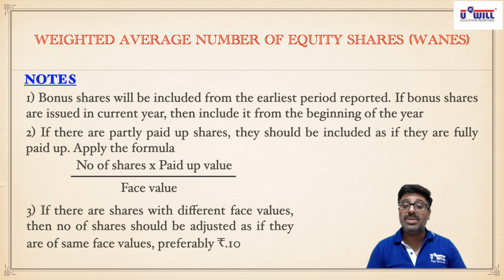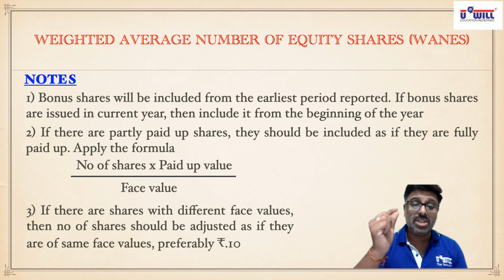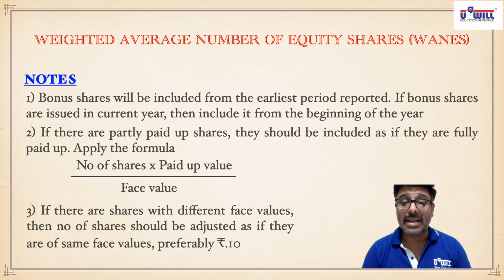Let us say 20 rupees shares, we have 20,000 into 20, 4 lakhs. If they are of 10 rupees, 4 lakhs divided by 10, 40,000. Then you don't take 20,000 shares, you take 40,000 shares. So you adjust the number of shares, you increase them or decrease them, considering as if they are of 10 rupees only. Okay. So these notes you have to remember when we solve the practical questions.